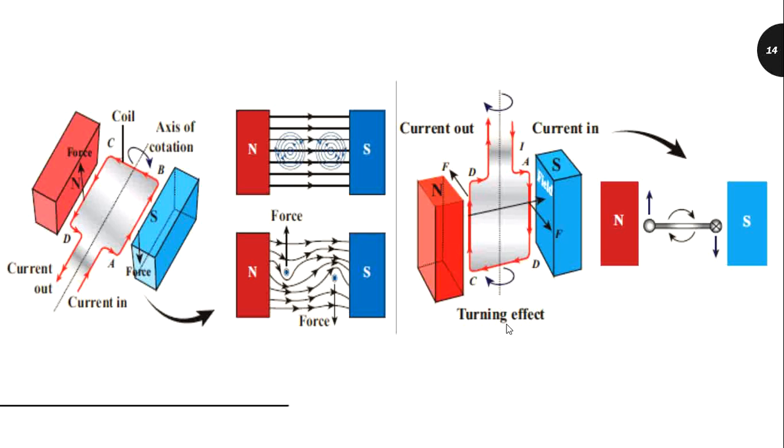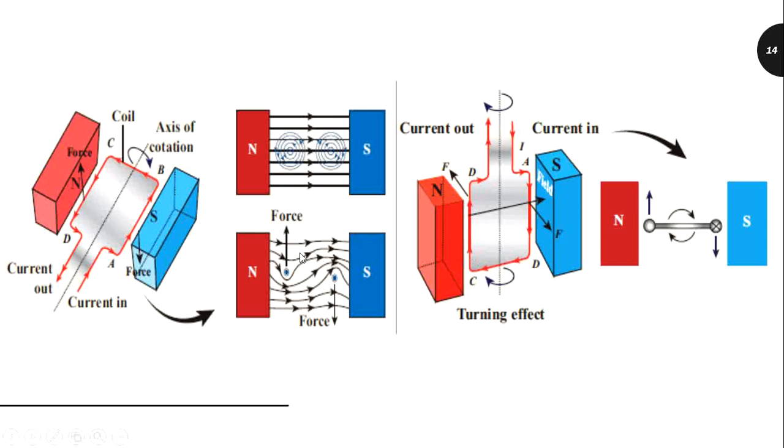So from this we can understand that if the direction of the current is along ABCD for the first half rotation, then the rotation of the coil is in the clockwise direction.